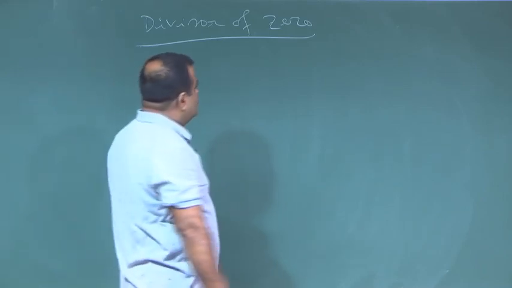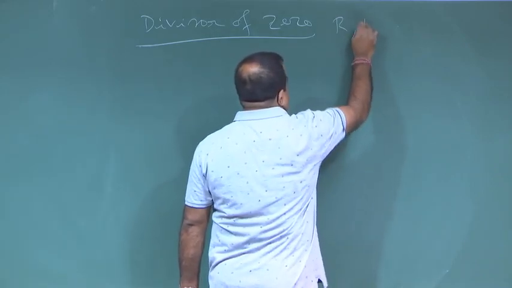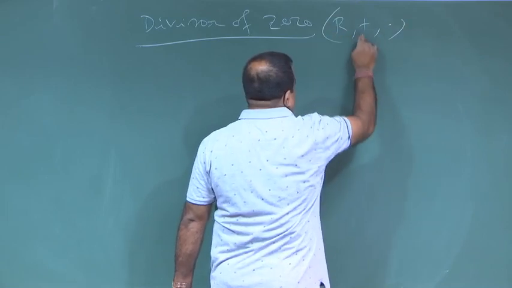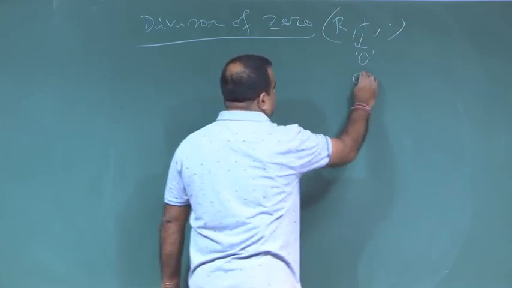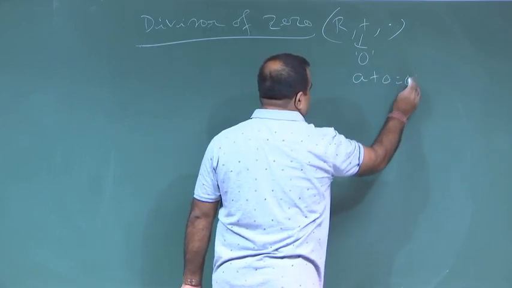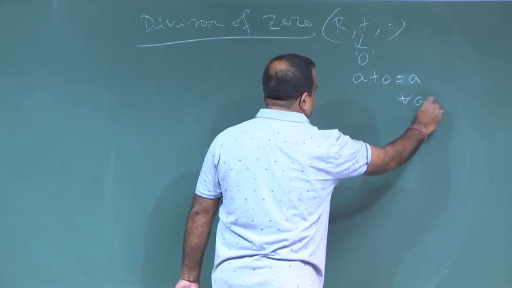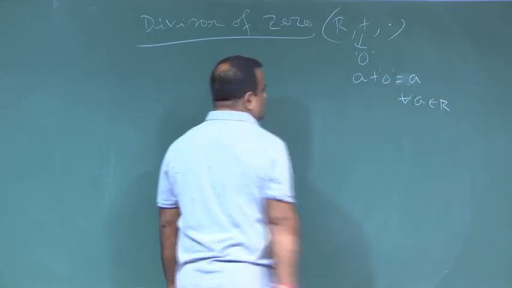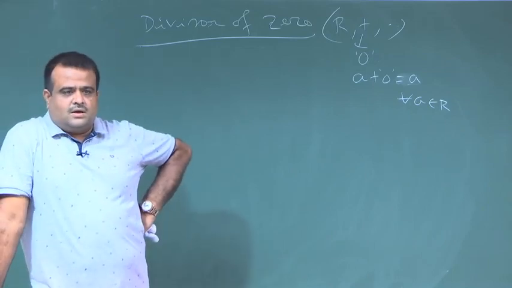We have R with plus, so 0 is the additive identity of this. A plus 0 is equal to A, and since it is commutative, this is the same as 0 plus A is equal to A. So this 0 is the additive identity of this group.